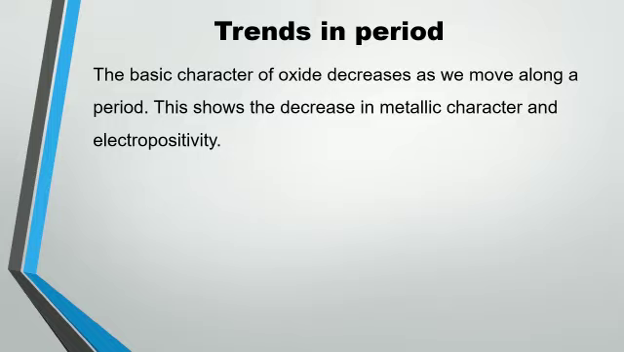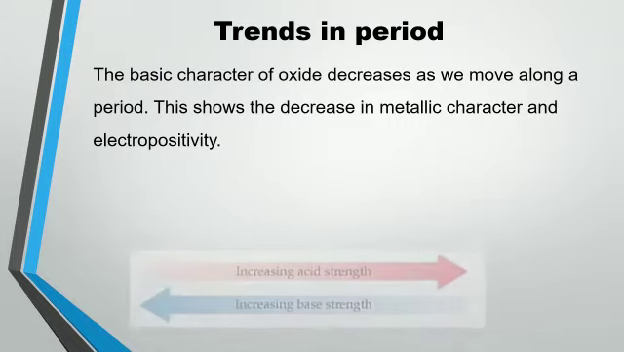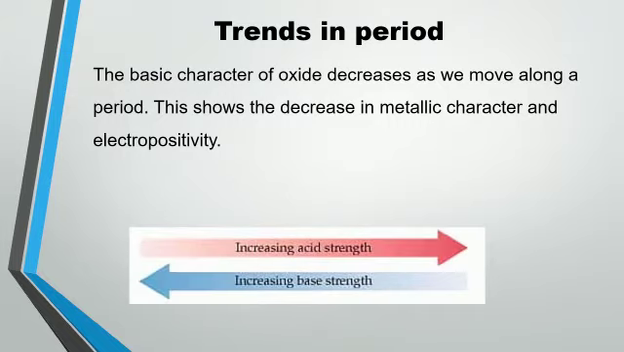This change shows us that the metallic character is changing, because metal oxides are basic in nature while non-metal oxides are acidic in nature. So if we have a non-metal oxide at the end of a period, it will be acidic in nature. As the basic strength decreases moving from left to right, it means that acidic strength increases moving from left to right.